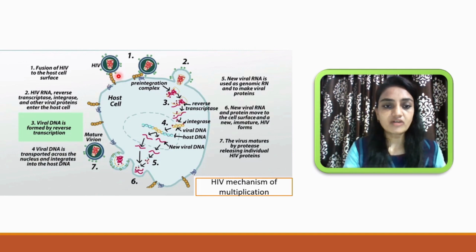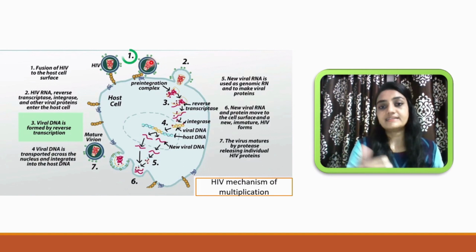So what happens first? The HIV virus will come in contact with the CD4 molecule, and as I told you, the HIV virus has spike proteins made up of GP120. So the GP120 spike will bind with the CD4 molecule on the macrophages, and in this way the virus will get inside.